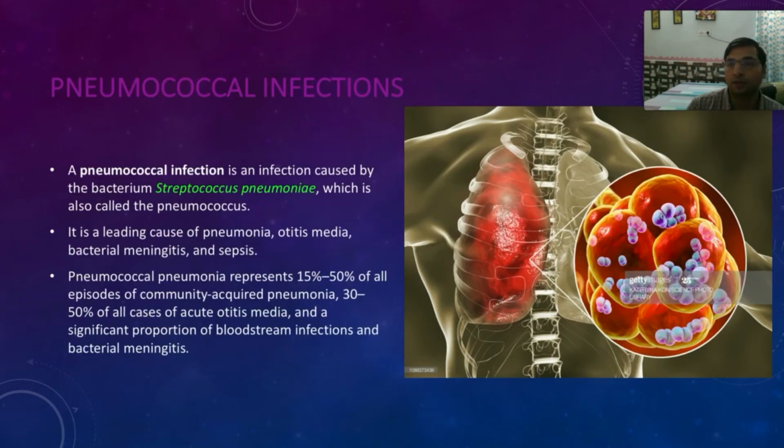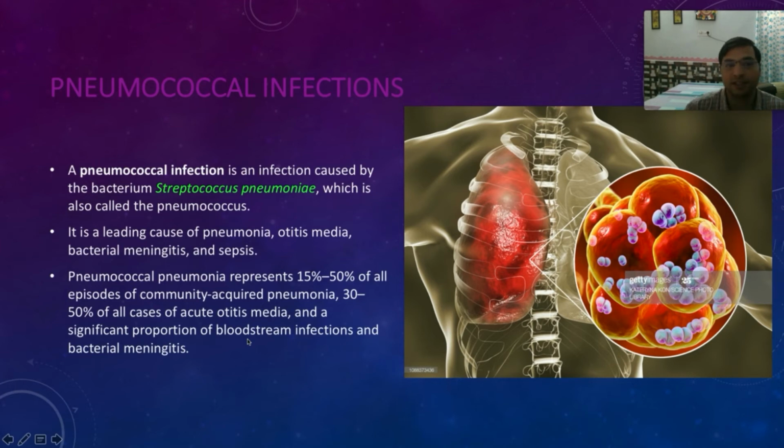So starting with the old pneumococcal infection. So you know pneumococcal, right? This pneumococcal pneumonia, which is now called as streptococcus pneumonia, which were earlier called as pneumococcus pneumonia, right? It is the main cause of community-acquired pneumonia, right? It also causes otitis media, that is the infection of the ear, and it also causes the infections in the blood and infections in the meninges of the brain and spinal cord, right?